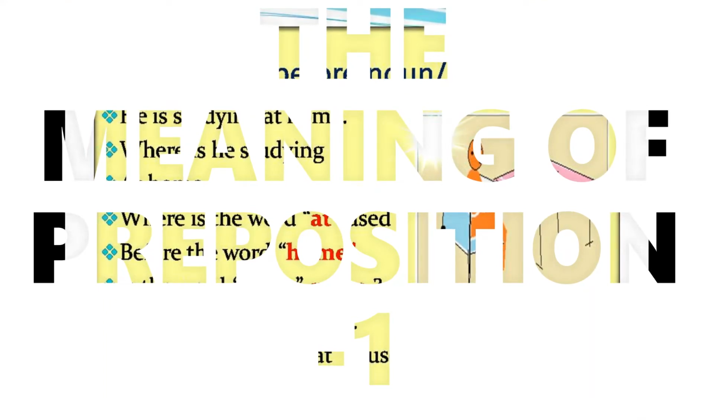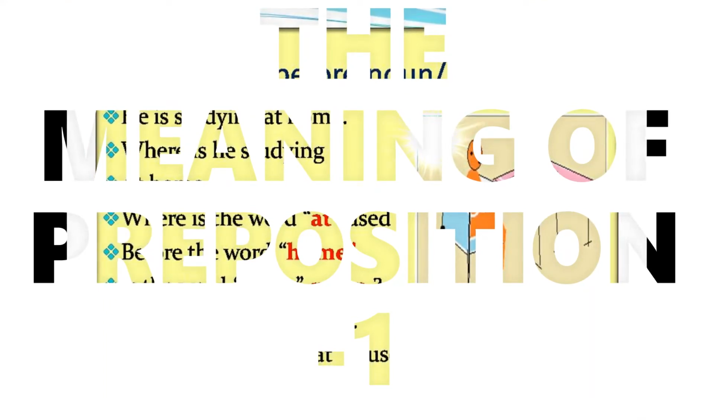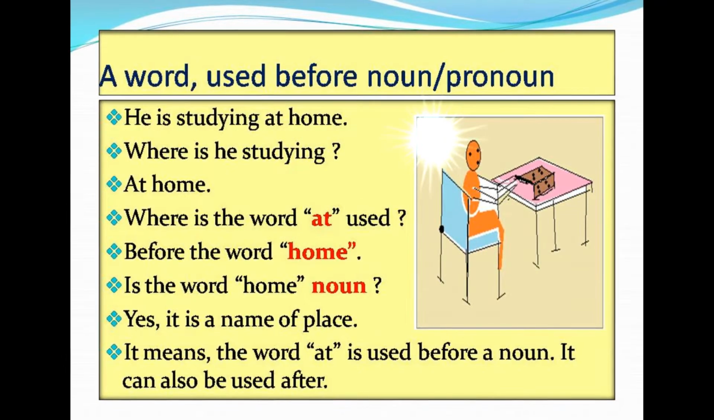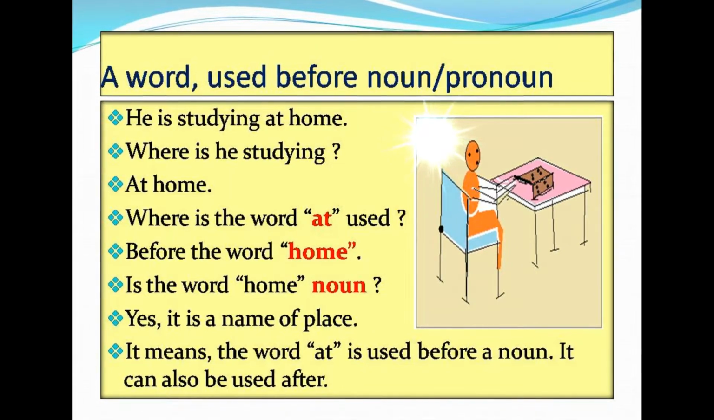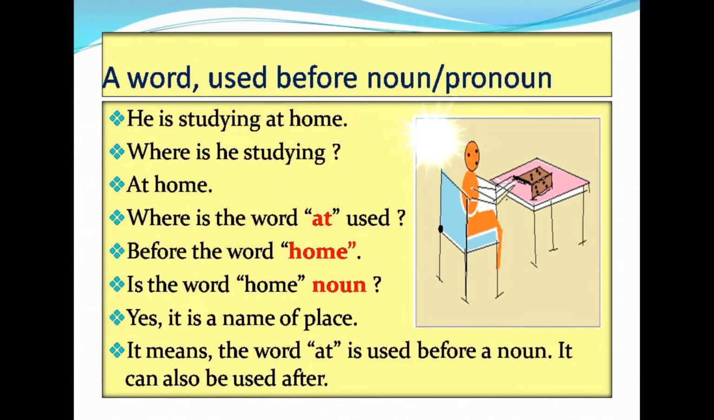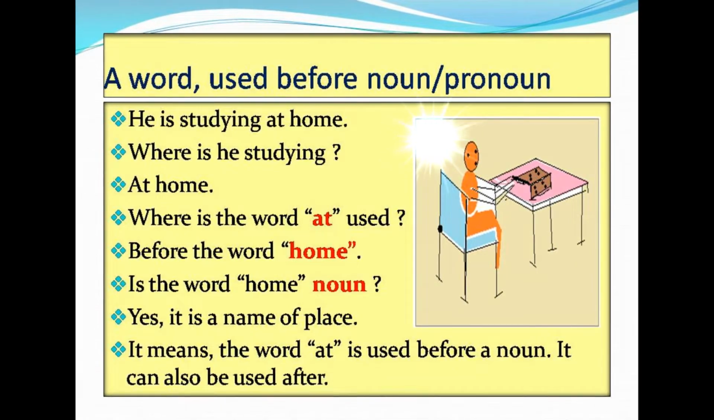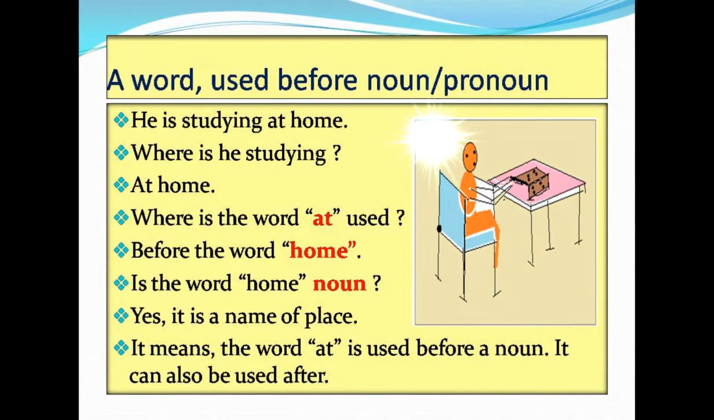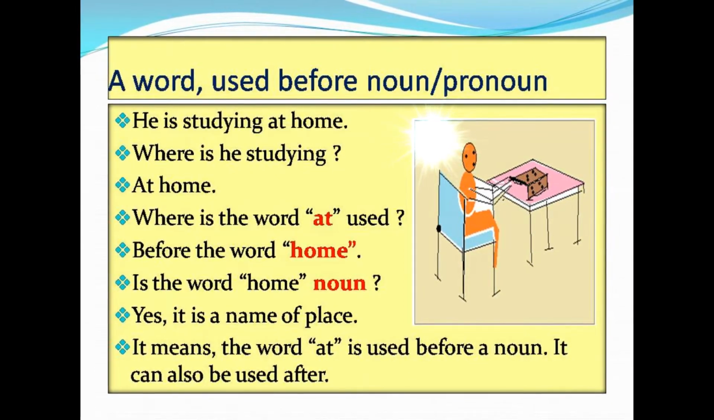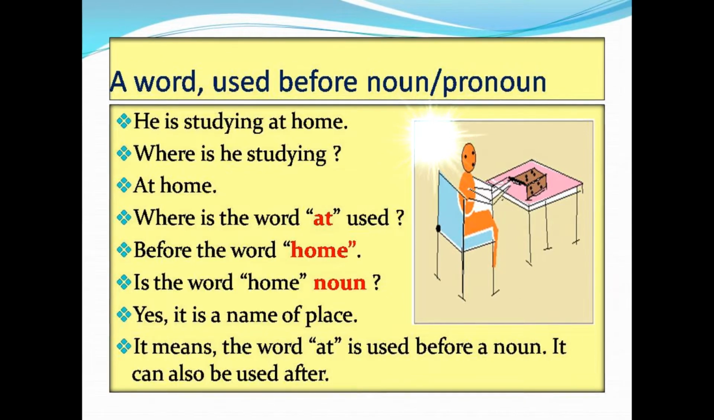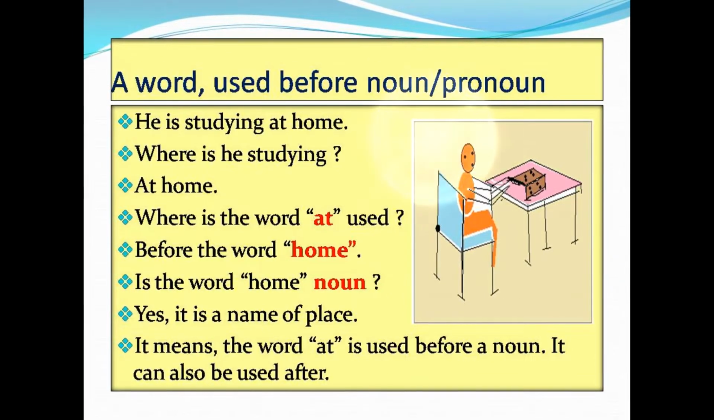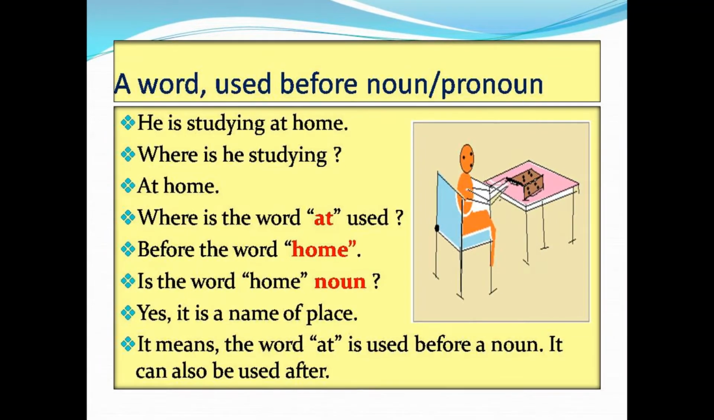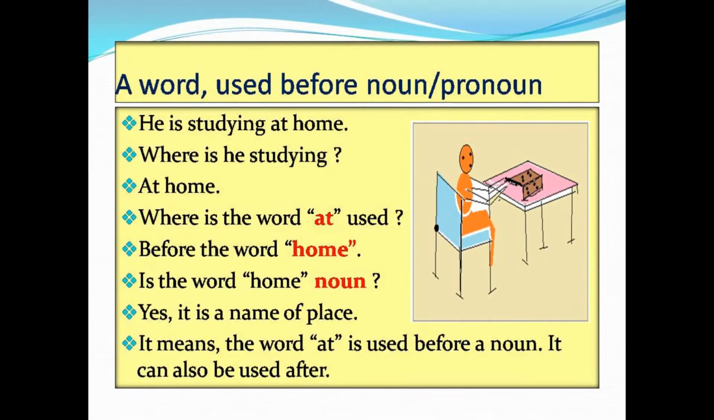Today we are going to learn about the meaning of preposition, part 1, in this video. A word used before a noun or pronoun. He is studying at home. Where is he studying? At home. Where is the word at used? Before the word home. Is the word home a noun? Yes, it's a name of a place. It means the word at is used before a noun. It can also be used after.